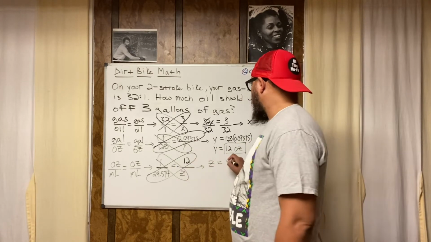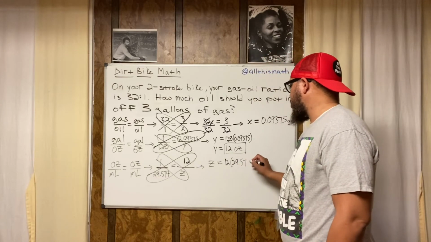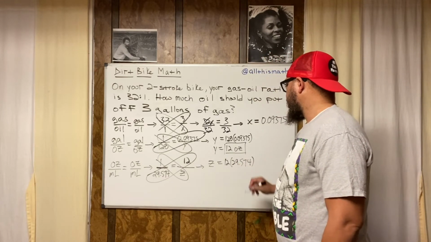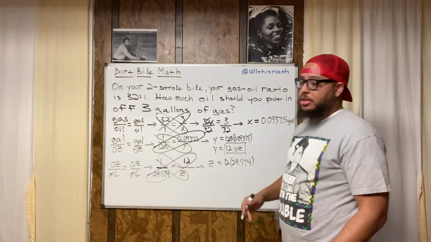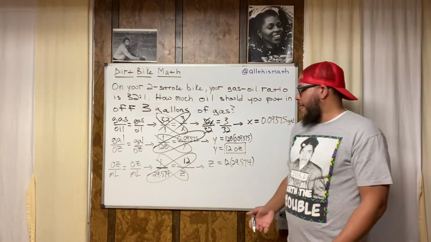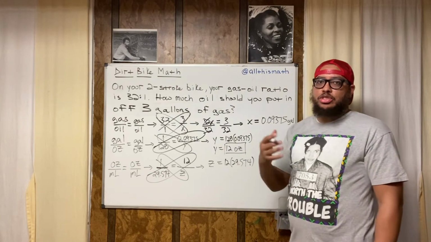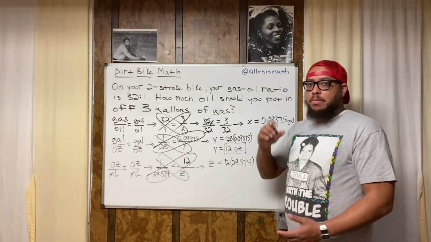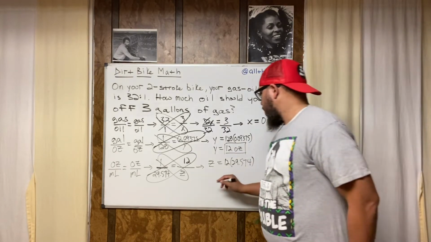And then 12 times 29.574. It's going to be something close to 360. You know how I know that? Because 29.574, if I rounded it up, would be like 30. 12 times 30 is like doing 12 times 3, which is 36. But then attach that 0 to the 36, you get 360. So that's going to be close, right?